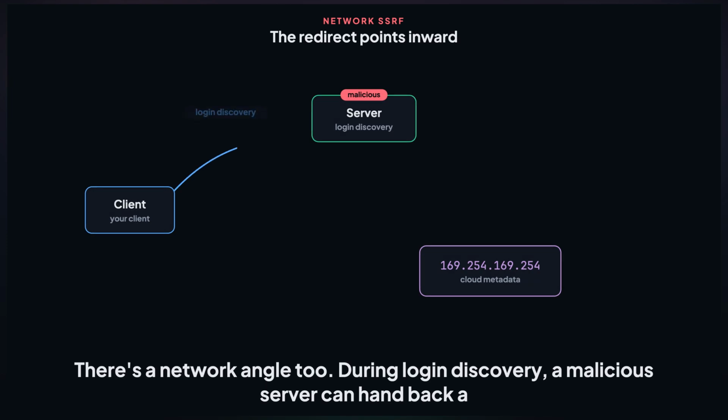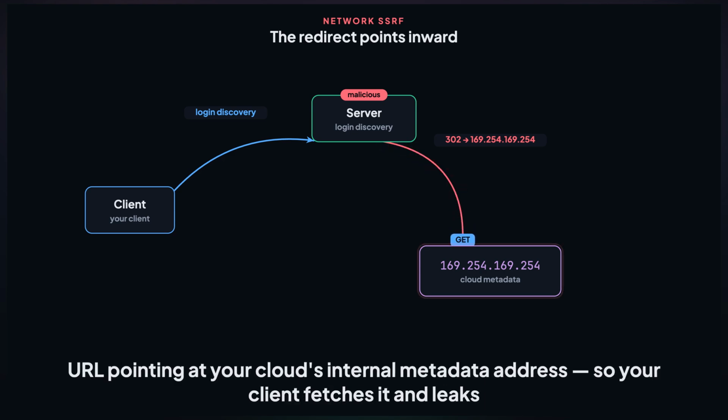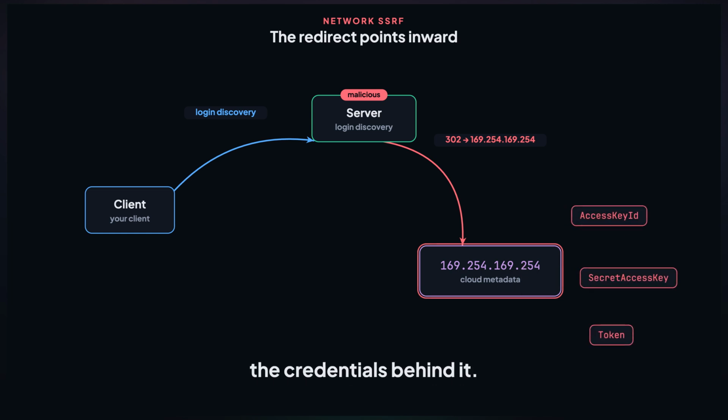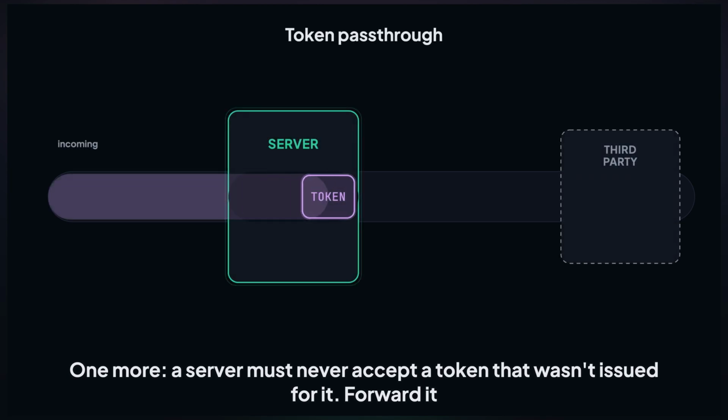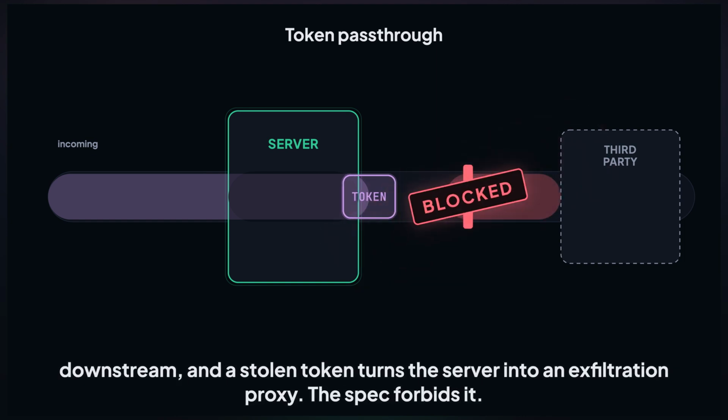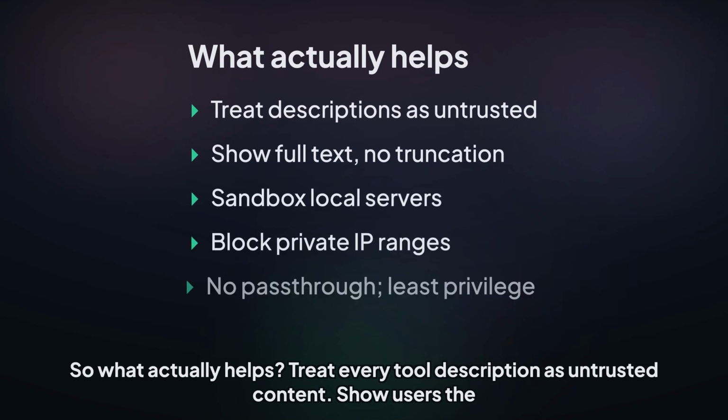There's a network angle too. During login discovery, a malicious server can hand back a URL pointing at your cloud's internal metadata address, so your client fetches it and leaks the credentials behind it. One more, a server must never accept a token that wasn't issued for it. Forward it downstream, and a stolen token turns the server into an exfiltration proxy. The spec forbids it. So what actually helps?